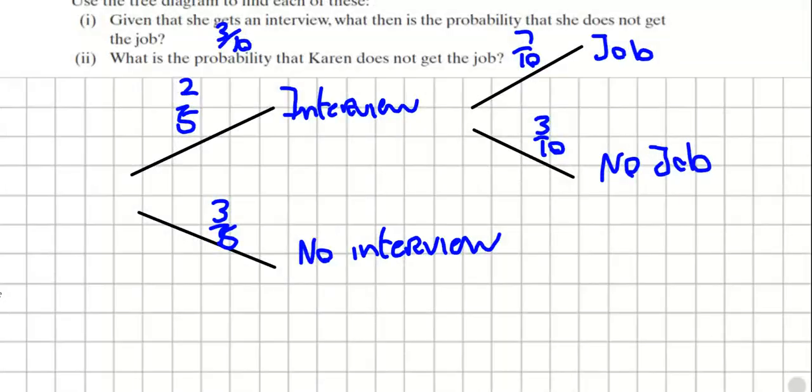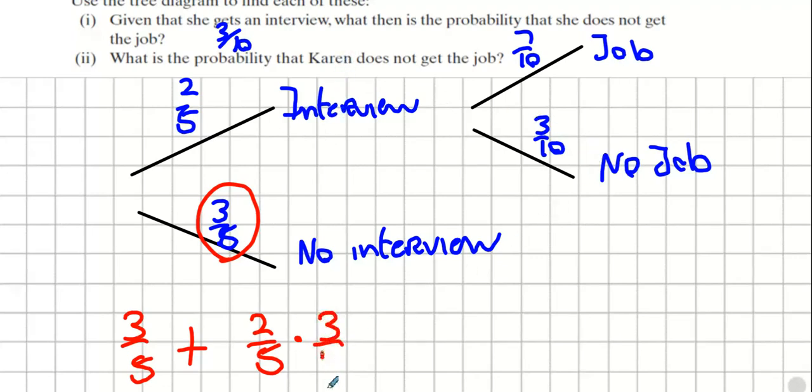Okay, so here's what we're going to do. She has a 3 in 5 chance of getting no interview, and that 3 in 5 chance automatically means no job. Then she has a 2 in 5 chance of getting the interview, but after that 2 in 5 chance, it's an and. She has to get the interview, and means multiply by no job, which is 3 in 10. So I think we just have to put all that in the calculator, and what do we get? 18 over 25. Yeah, that's that one done.